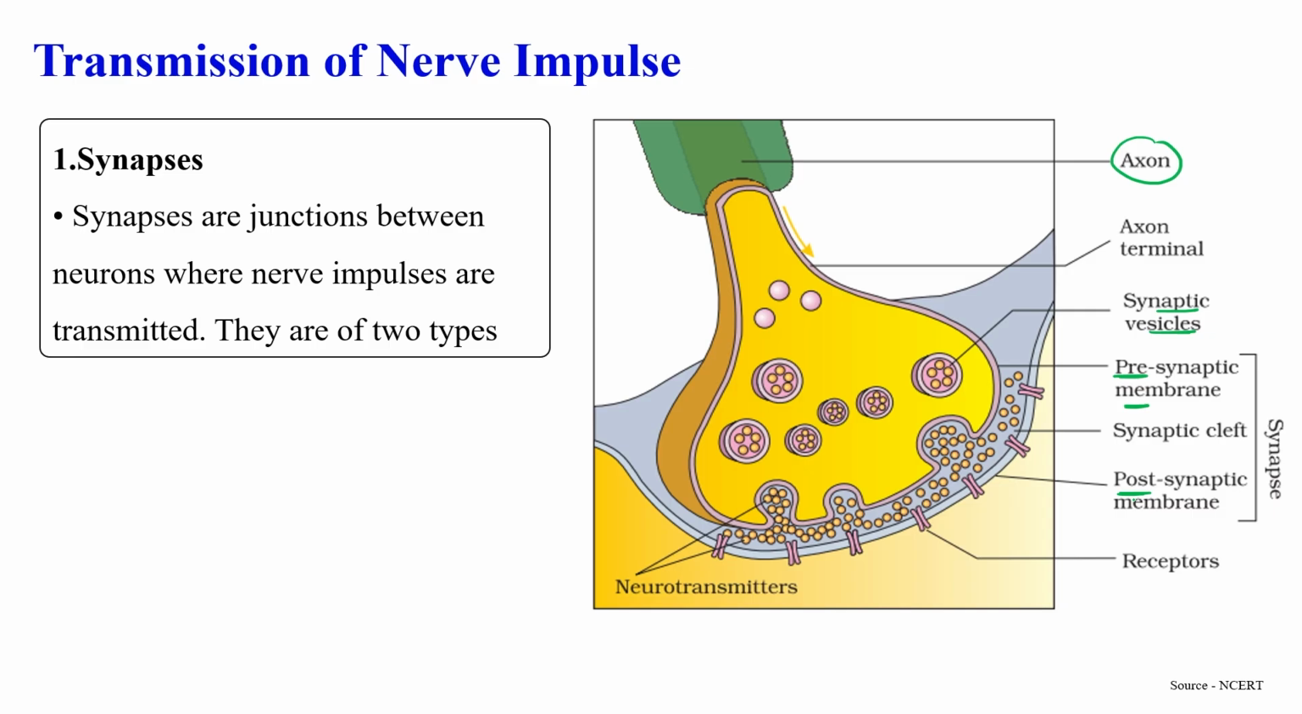These are very close to each other, right? So a synapse is formed. What is a synapse? Synapses are the junction.